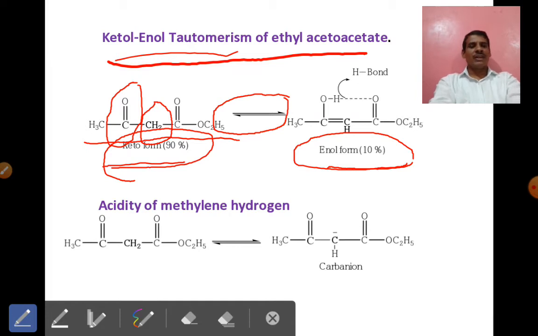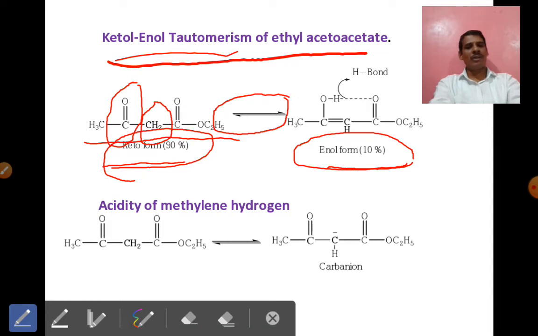Here the carbon oxygen double bond is present, but in the second structure, the enol structure, a carbon carbon double bond is present and a carbon oxygen single bond is present. In this case, the CH, that is the active methylene group, donates the proton to the oxygen, and the oxygen is available in the form of OH, and here the carbon carbon double bond is present.